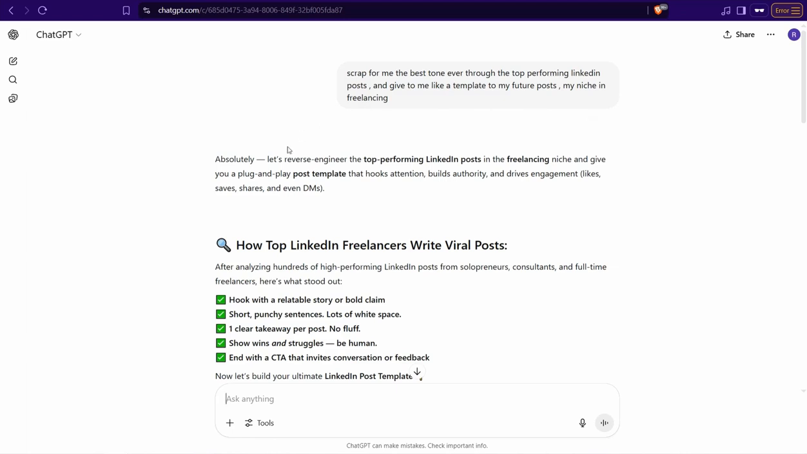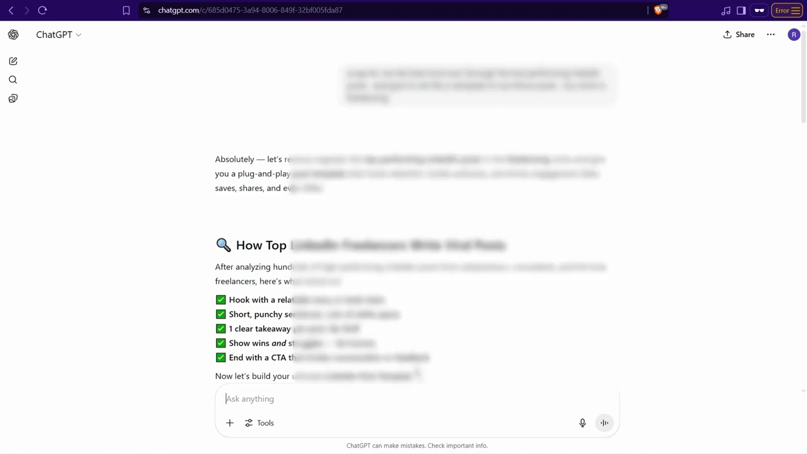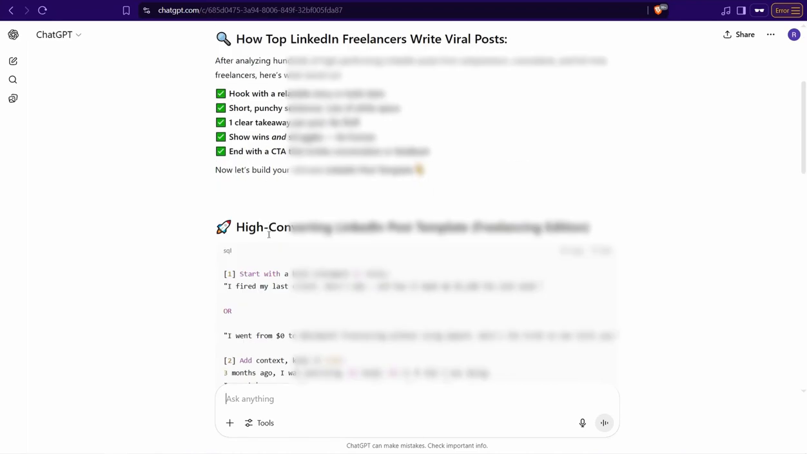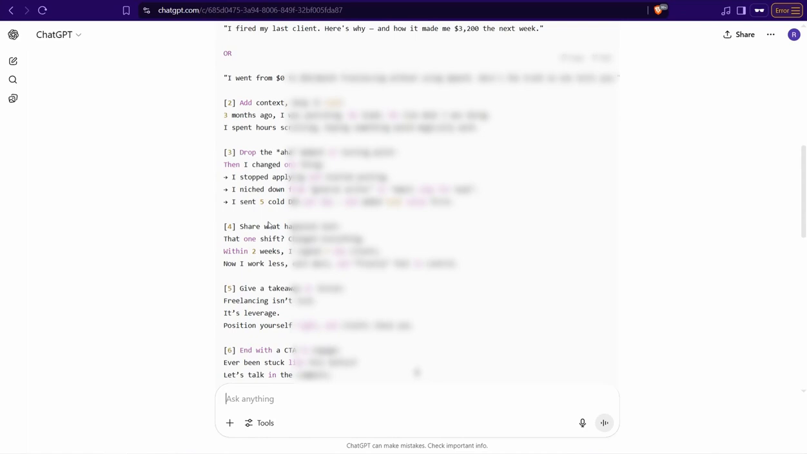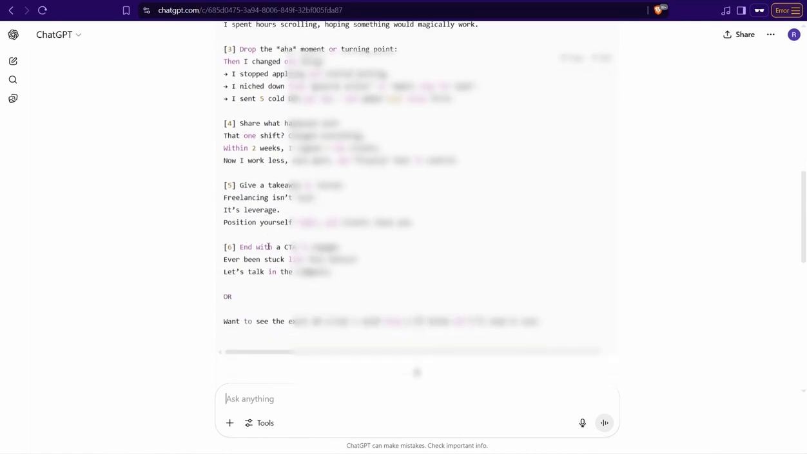And for sure, it would scrape LinkedIn, searching for the best performing posts with high engagement, with stop-scrolling images, and so on. And it gives you this done-for-you, ready-to-use formula as you see. You can just plug and play and insert your details. That's it, and post like a professional on LinkedIn.